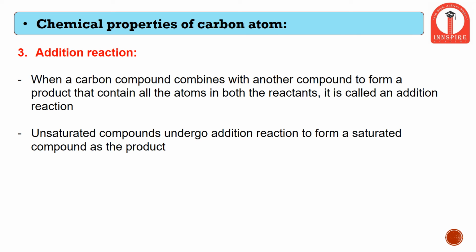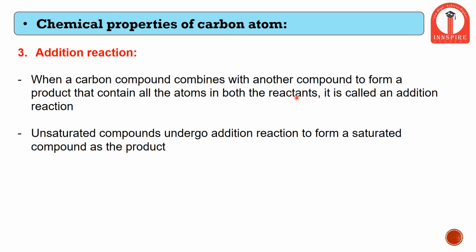Another reaction which is possible with carbon compounds is the addition reaction. So what is an addition reaction? An addition reaction is when a carbon compound combines with another compound to form a product that contains all the elements in both the reactants.